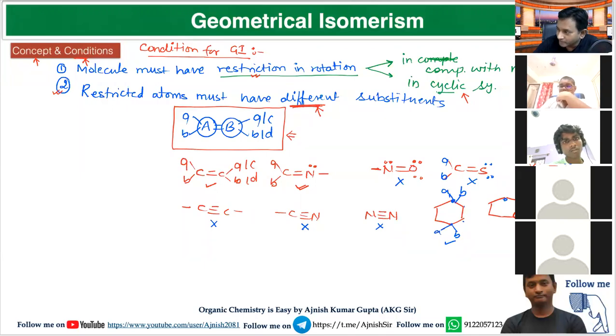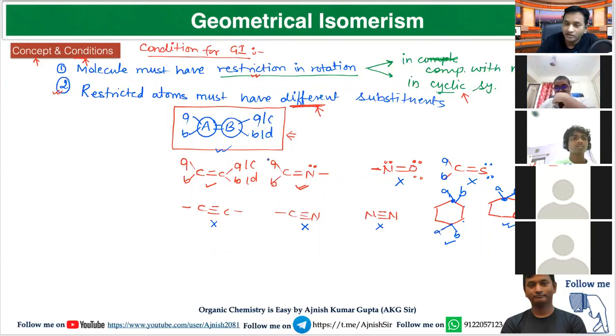Similarly, if I take this or any carbon as A and any other carbon as B, if this particular carbon has A and B, this particular carbon also has A and B, it may be possible all four are different. So this end has different substituent, this end has different substituent, then such a molecule also shows GI. So there are only two requirements: A has different substituent, B has different substituent. If any molecule fulfills this condition, then such a molecule will show GI. Understand?